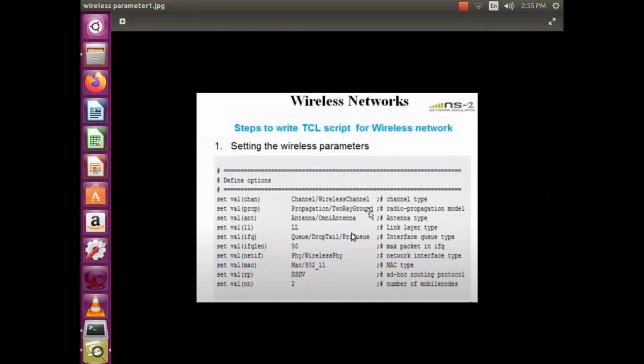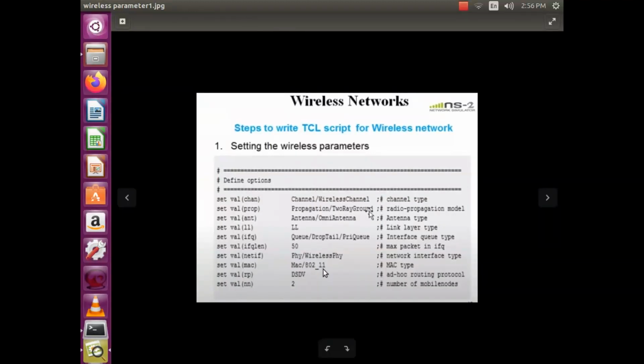Next, the data link layer, which in our case is wireless. In wireless, the data link layer can be viewed as the logical link layer. To view that logical link layer's properties, we are setting one more variable, LL. If you are using a MAC layer, then you are establishing the physical communication characteristics. So MAC 802.11 is for wireless LAN. If it is wired LAN, 802.3 we need to set. So this will indicate whether you have created a wired LAN or a wireless LAN.